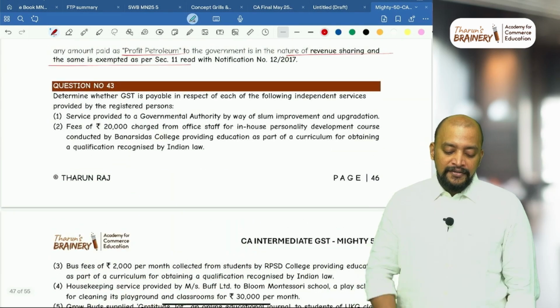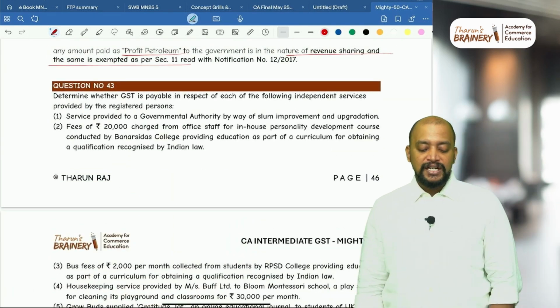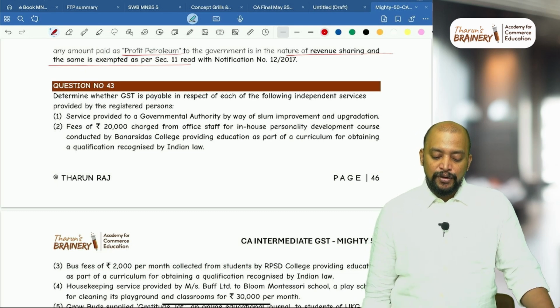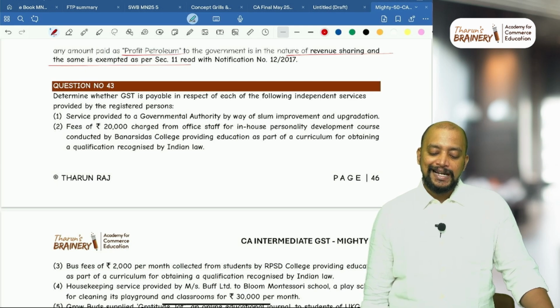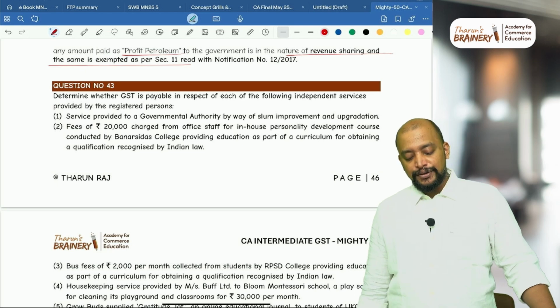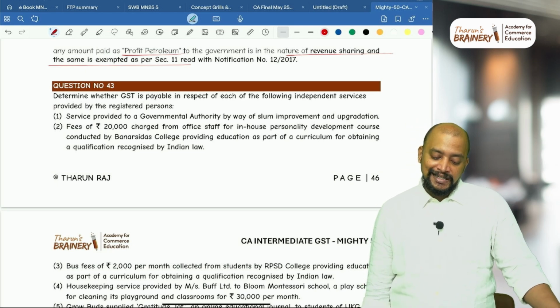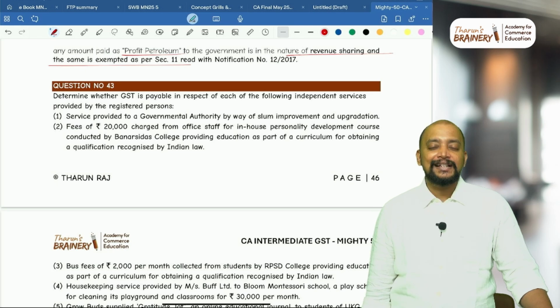Next, number 2, fees of 20,000 charged from office staff for an in-house personality development course conducted by Banaras Sidas College, providing education as a part of curriculum for obtaining a qualification recognized by Indian law. So will this 20,000 rupees of fees be treated as taxable or exempted?